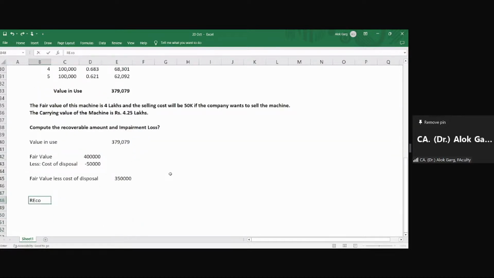So what is my recoverable value? Recoverable value is the higher of the above two, the higher of fair value less cost to sell and value in use, which is 379,079.